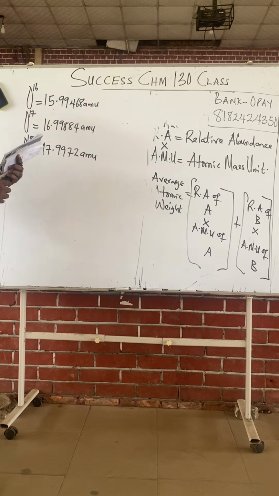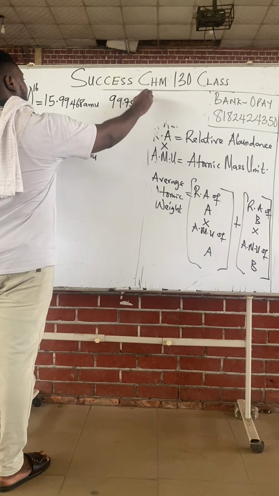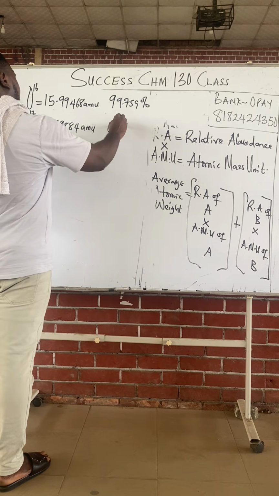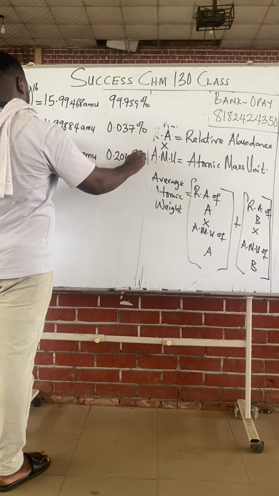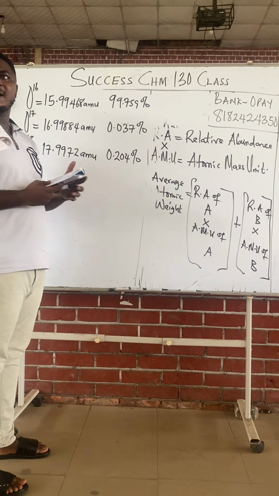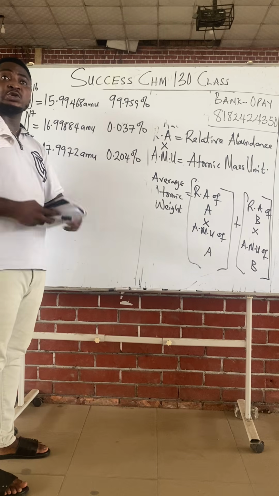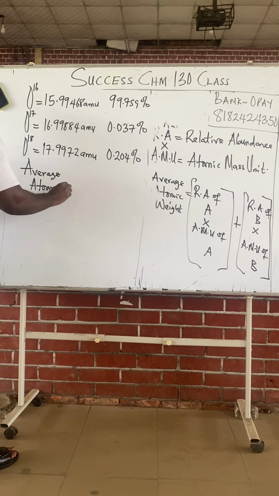If the relative abundance of these isotopes are 99.759%, 0.037%, and 0.204% respectively, determine the average atomic mass of oxygen.